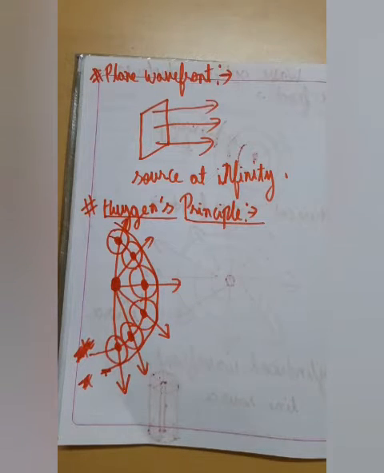You can pronounce it as Eugen or maybe Huygens. It depends on your way of pronouncing it, but the spelling should be correct. Now this particular scientist has given the statement that light travels like a wave.